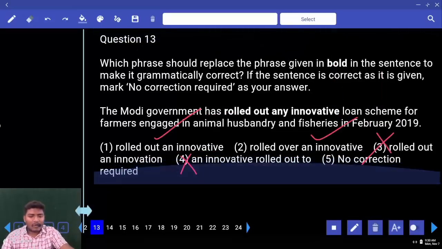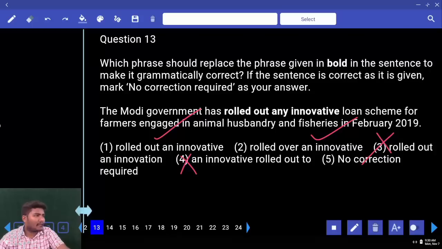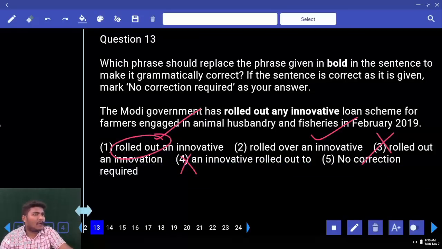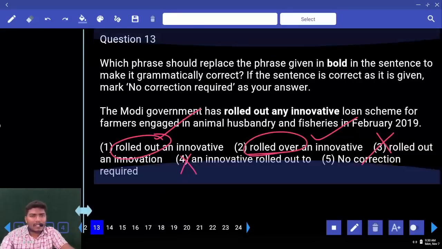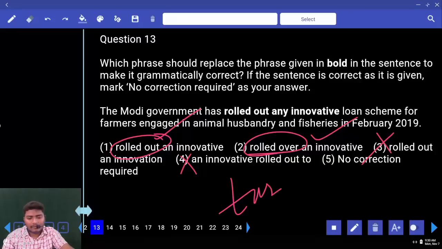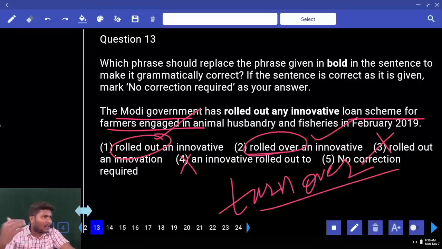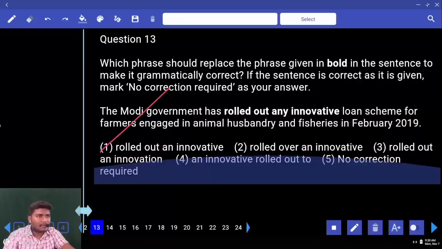Now tell me your answer. Rolled over an innovative or rolled out an innovative? What do you mean by rolled out? Rolled out means started, began something. Another one, rolled over is to turn over. Now the Modi government has rolled something, a new scheme for farmers. Has it turned something over, or started something newly? Here it should be taken as newly started. So, rolled out or rolled over? Rolled out. That comes with the first one. Move to 14.